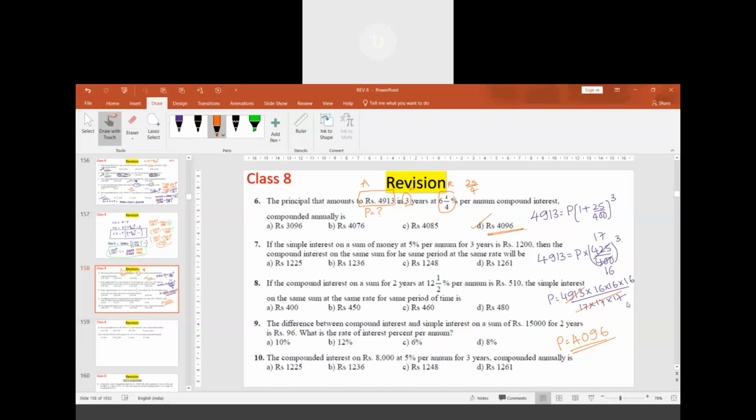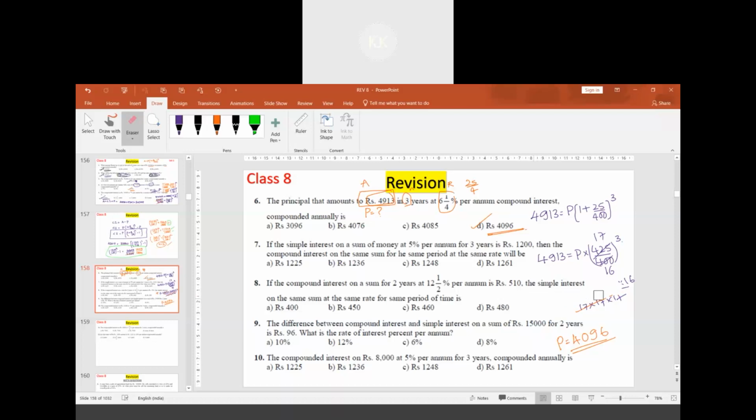They have given this as 25 by 4 so that when we do whole cube, we'll be getting 17 cube. That will get cancelled with the amount 4913. Yes, this part is slightly difficult. Let's see one more question.